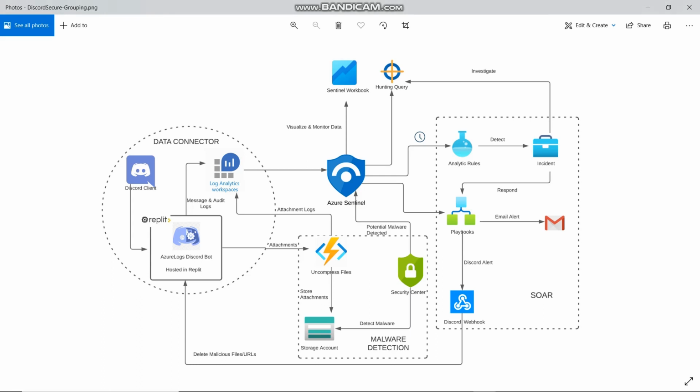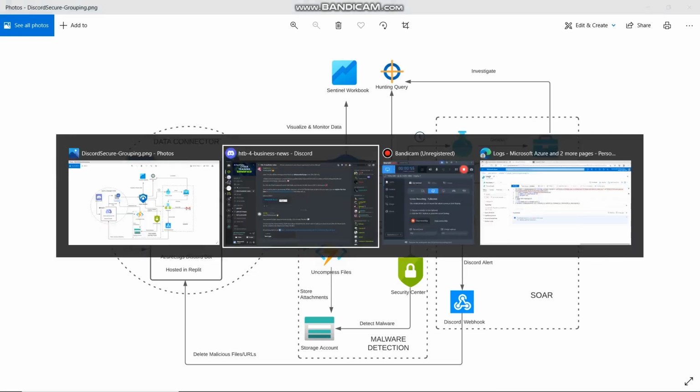We have created a Python-based bot using Discord APIs, which serves as a medium between the Discord client and the Log Analytics workspace. The bot is hosted on the cloud through Replit and allows message, attachment, and audit data to be instantaneously transferred to the workspace for further analysis. For the bot to be integrated with Sentinel, the following have to be configured by the server admin.